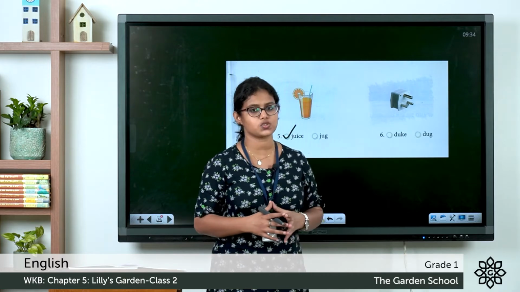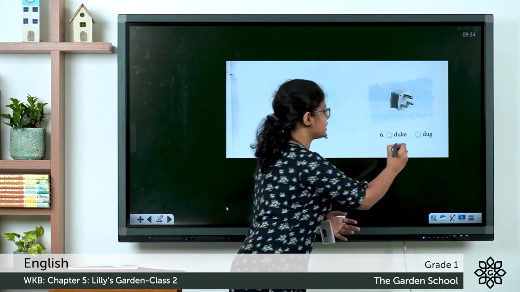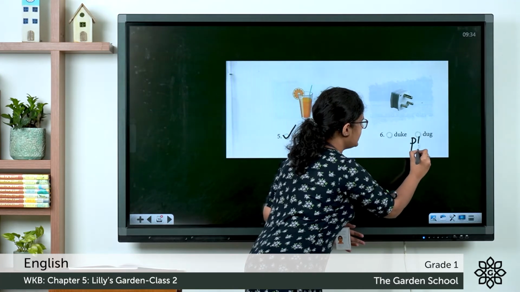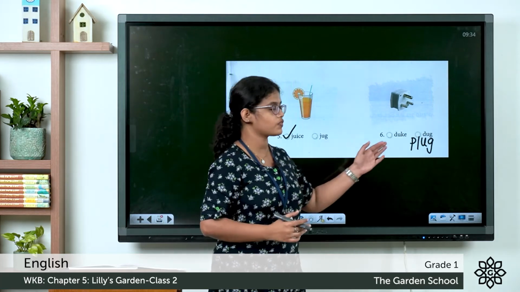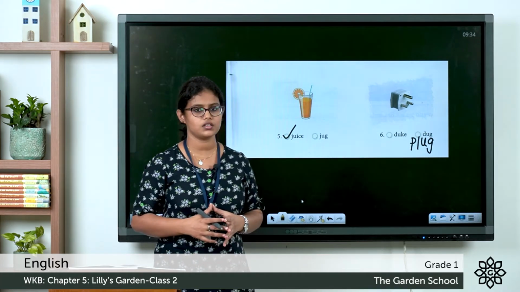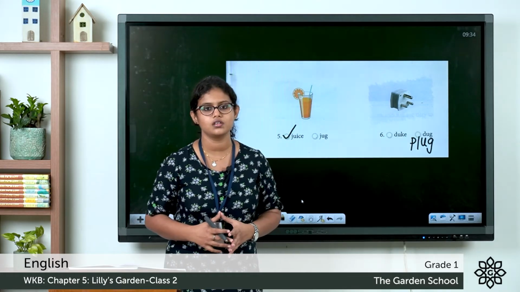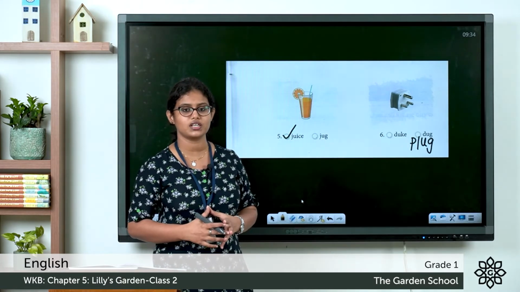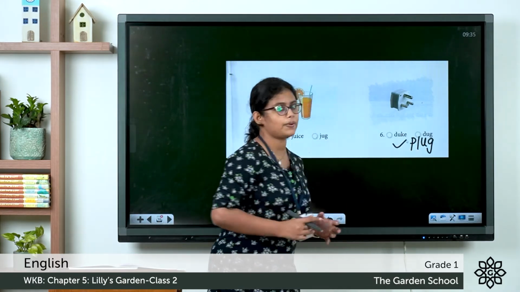So coming to the next one. Here, instead of dug, you can write here plug. P-L-U-G. Okay. Instead of dug, you can write here plug. So let's see these two words. Duke, plug. So which is the correct word for the picture? It's a picture of a plug. So you can tick the word plug.